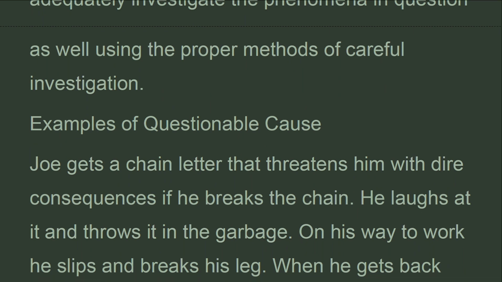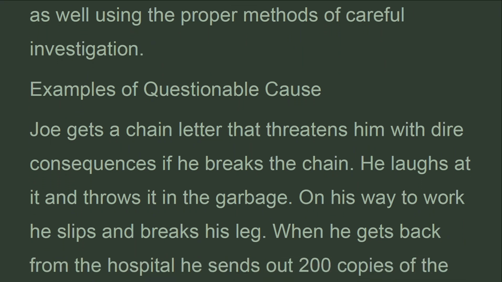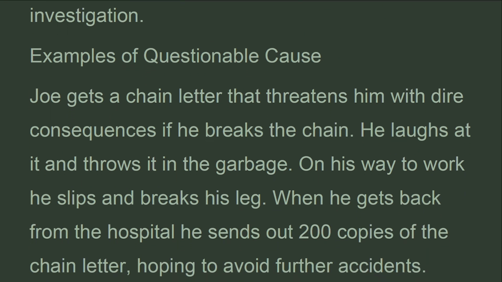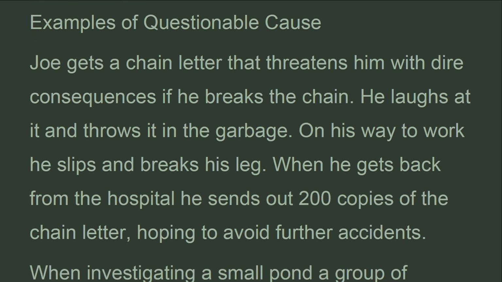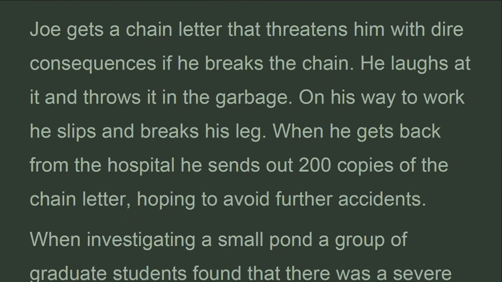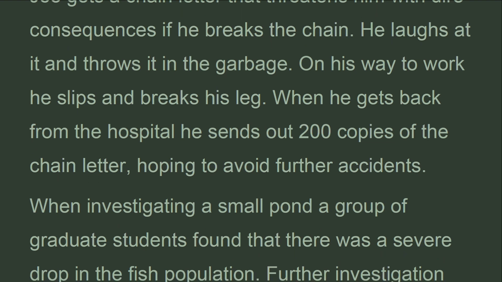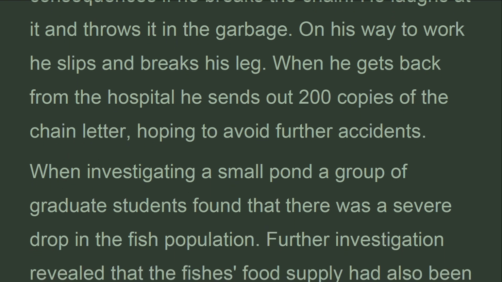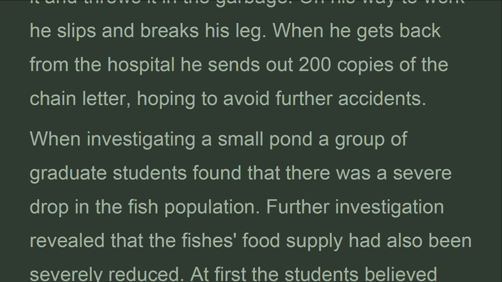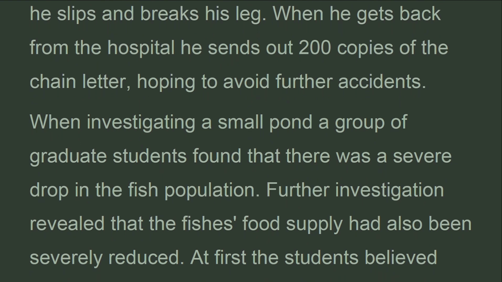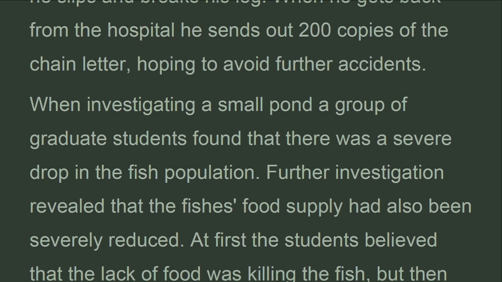Examples of questionable cause. Joe gets a chain letter that threatens him with dire consequences if he breaks the chain. He laughs at it and throws it in the garbage. On his way to work he slips and breaks his leg. When he gets back from the hospital he sends out 200 copies of the chain letter, hoping to avoid further accidents.